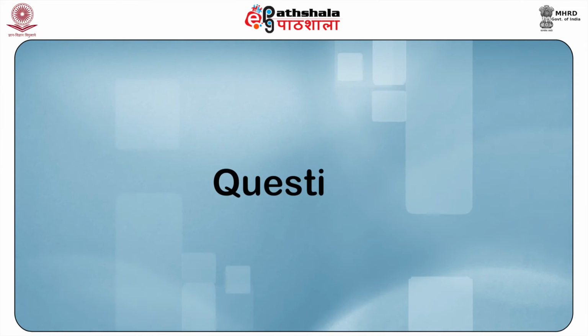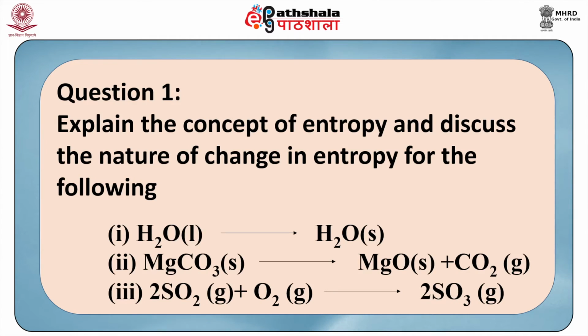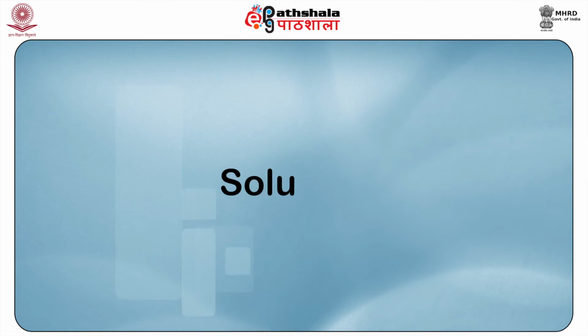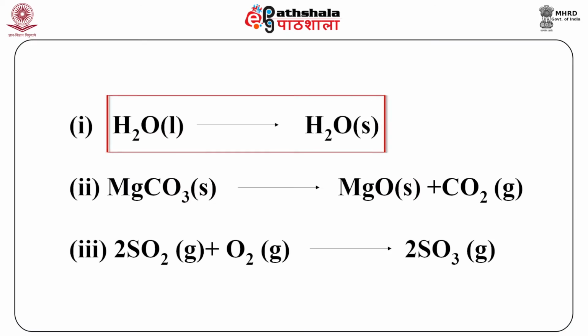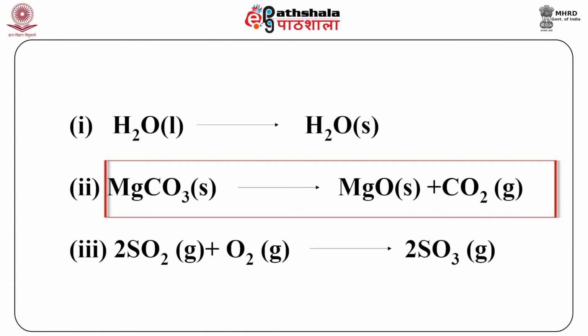Now we shall see a question. Explain the concept of entropy and discuss the nature of change in entropy for the following. Number 1. H2O liquid to H2O solid. The solution is as follows. The entropy will decrease because solids have a smaller number of random molecules. Number 2. Magnesium carbonate solid decomposing to magnesium oxide solid plus carbon dioxide gas. Here, the entropy will increase because a substance in gaseous state is formed which has a greater degree of randomness.